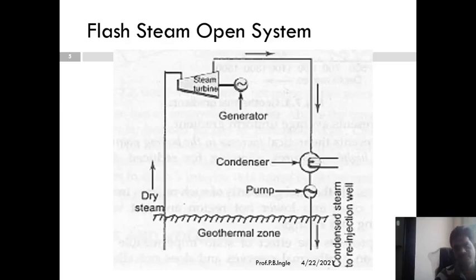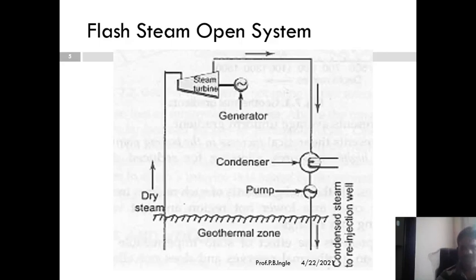In dry steam, the explanation is very simple. Here, only the dry steam comes out from the power plant. Means you can consider that only the dry steam will come out.